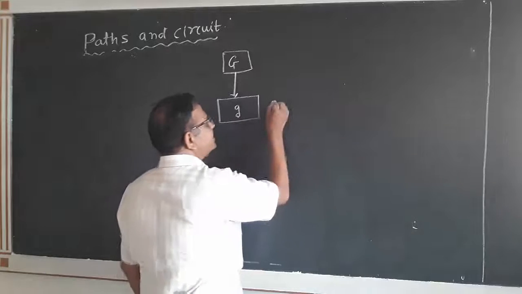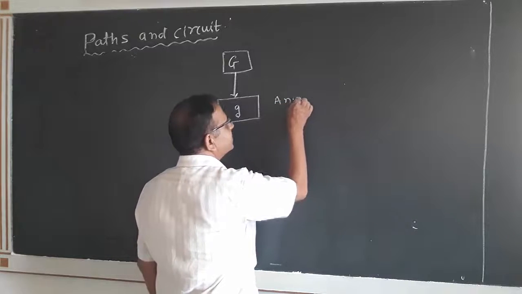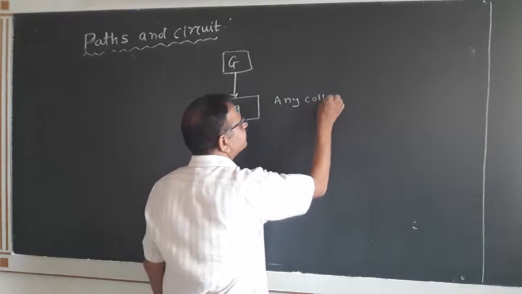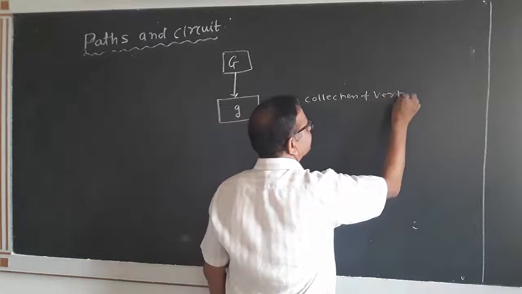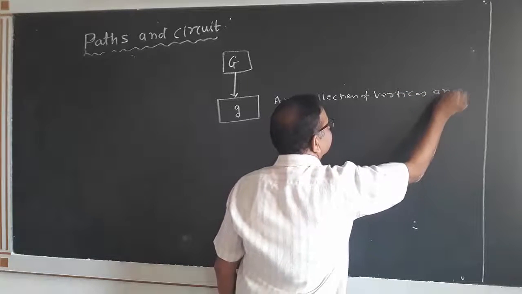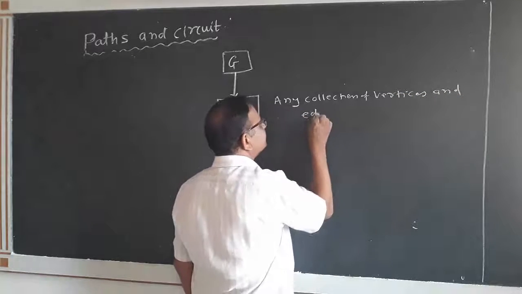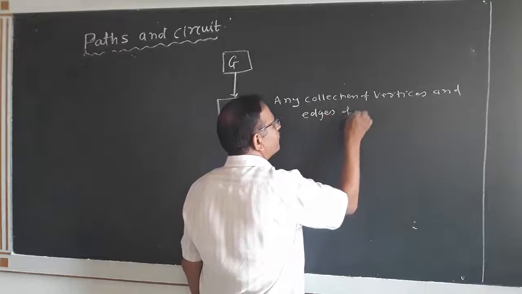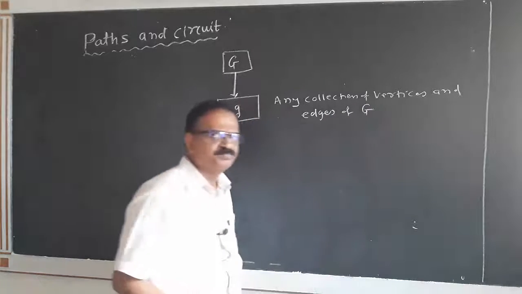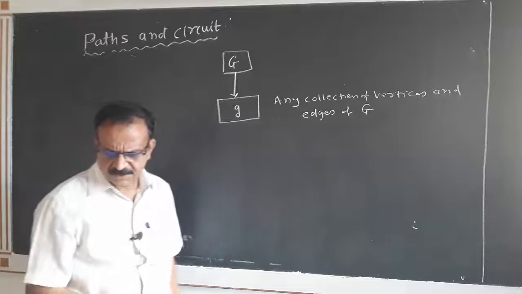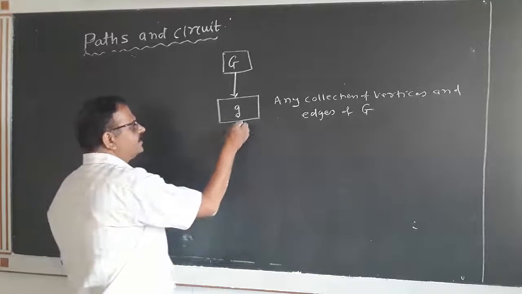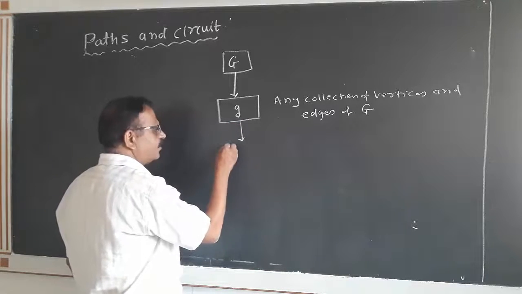This is nothing but any collection of vertices and edges of capital G. It is a subgraph. Now, from subgraph, we shall find out walk.